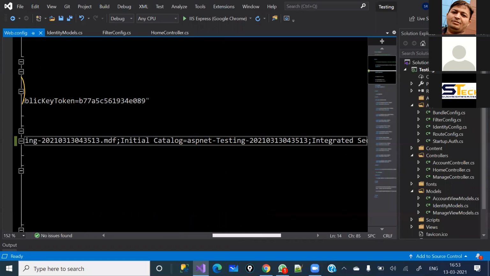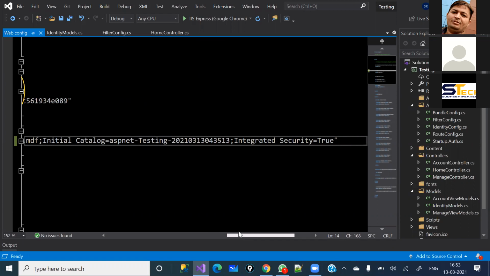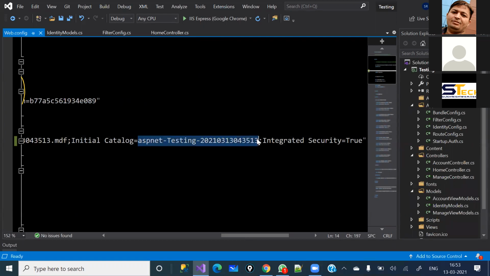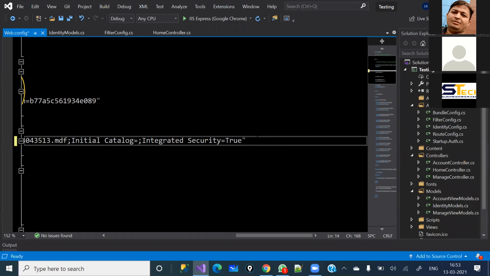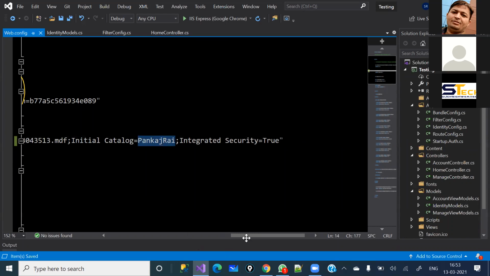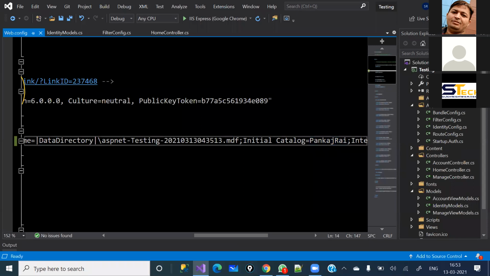That's not a problem. I'm just going to change the initial catalog, the database name here. To do that, I'm going to remove this part and just write the name of the database, like Pankaj Rai, right? And the same name I am going to copy and replace here as well. So let me remove it, because the same name was already kept here as an initial catalog. So I'm going to replace this one as well, right?